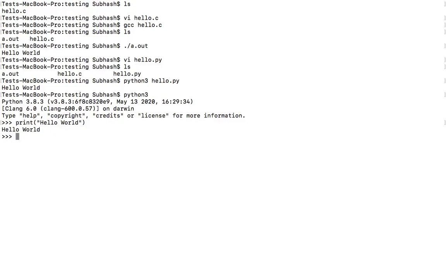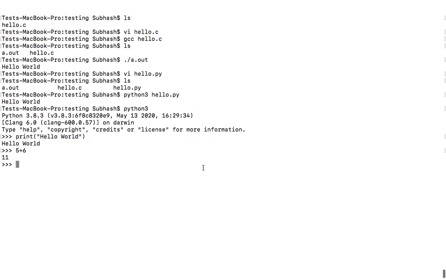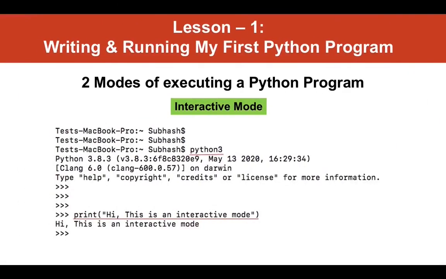This mode is called interactive mode because we are directly instructing the interpreter to take actions. For example, let me give another instruction to it. Say add 5 plus 6 and you can see the result is 11. Please observe the elements in this slide which are marked with red color, python3 and the instructions that I have given. So this slide indicates that I am running a Python program in an interactive mode.